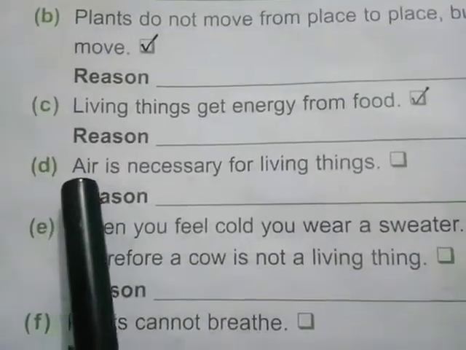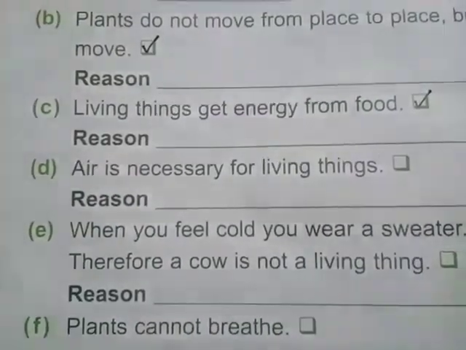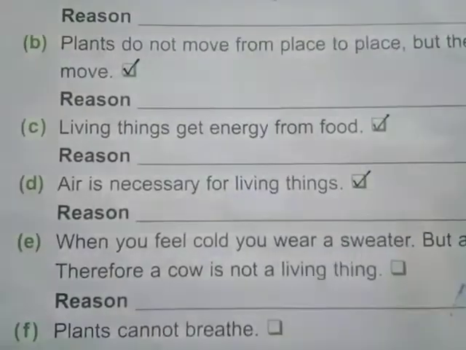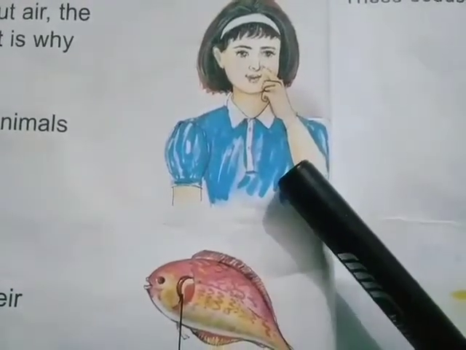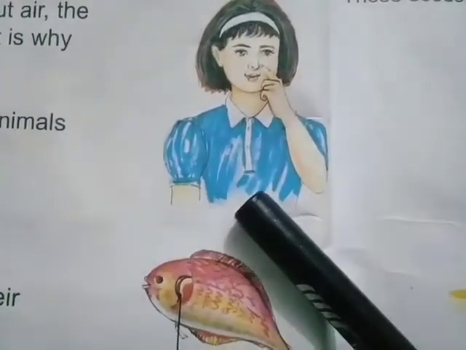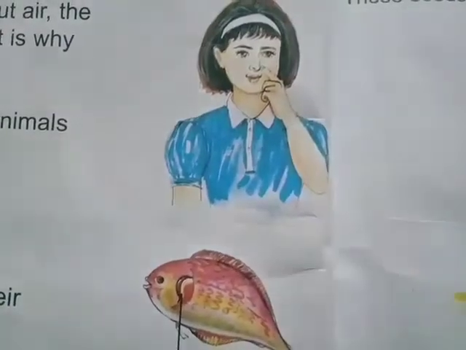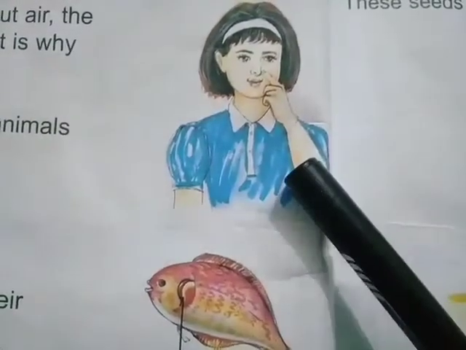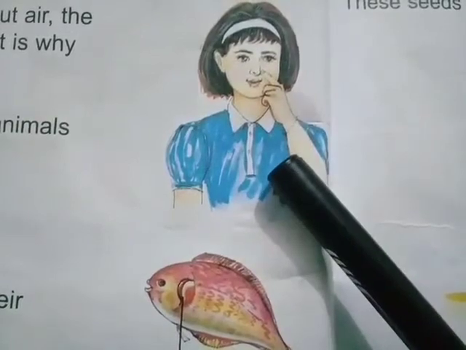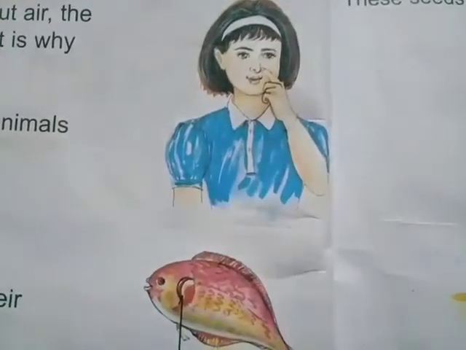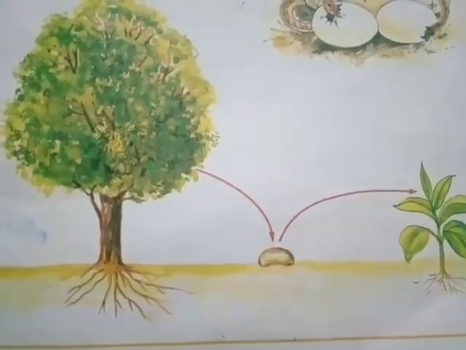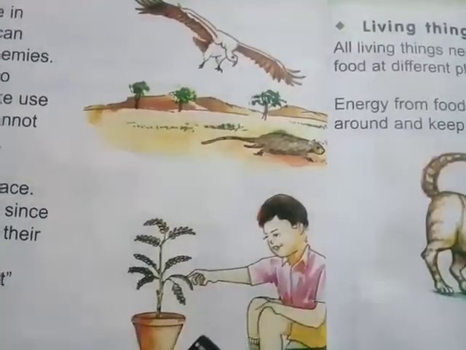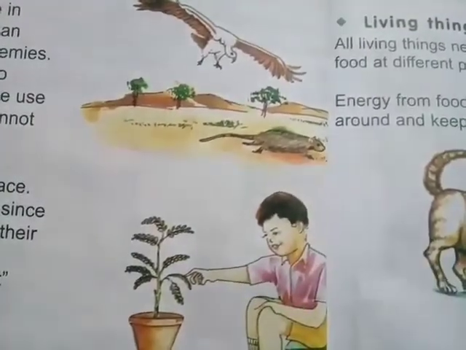The fourth statement is air is necessary for living things. So this statement is true. All living things need air all the time. Air is necessary for all living things. Air is made up of different types of gases. We need oxygen for breathing and we get this oxygen gas from the air. Plants get carbon dioxide gas from the air to make their food. That's why air is necessary for all living things.